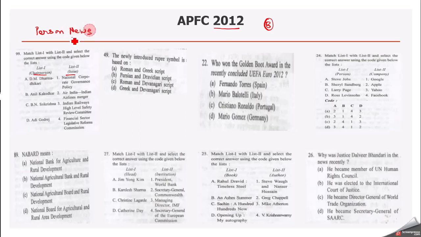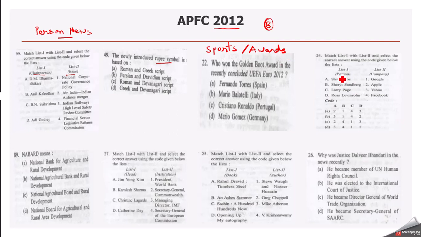So the person in news is the topic. Then the rupee symbol was introduced at that time, so we got the question on the rupee symbol. Here is the question on football, that is the Golden Boot Award. Who won the Golden Boot Award that year? So we can categorize this question from sports as well as awards in news.